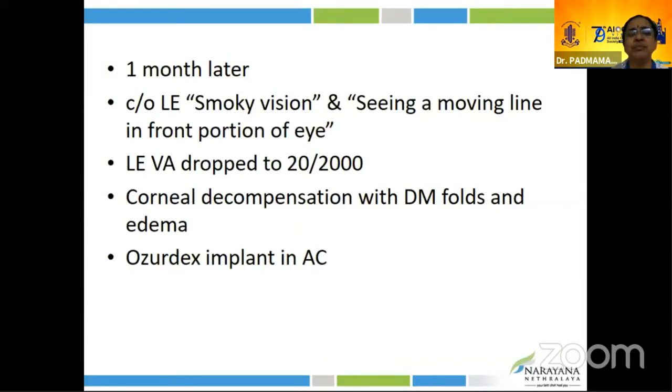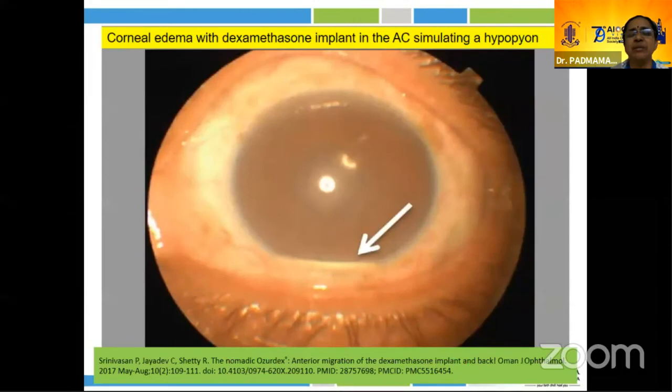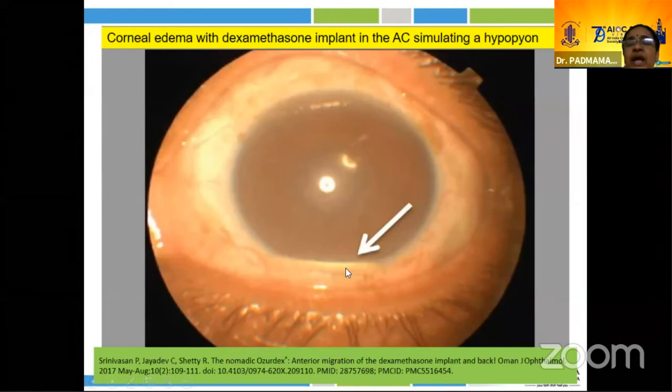One month later, the patient presented with smoky vision, seeing a moving line in front of the eye. The visual acuity dropped to 2/200. Anterior segment examination showed corneal edema, DM folds. What we see is something like hypopyon. It is not hypopyon. It is an Ozurdex implant which has migrated into the anterior chamber, mimicking hypopyon.